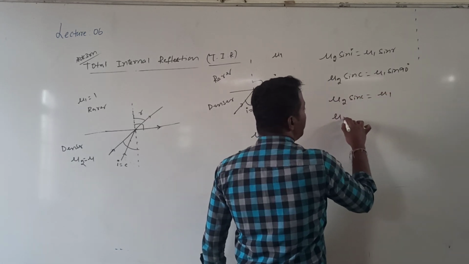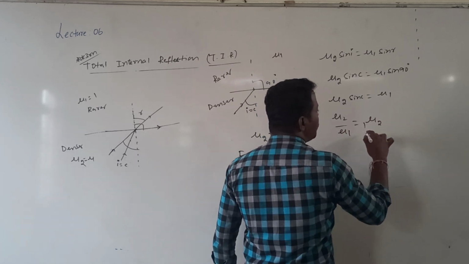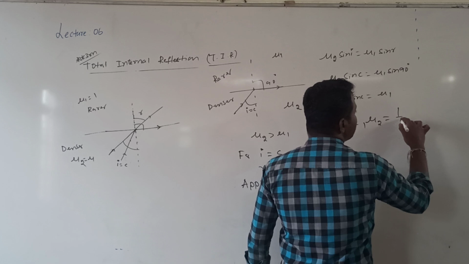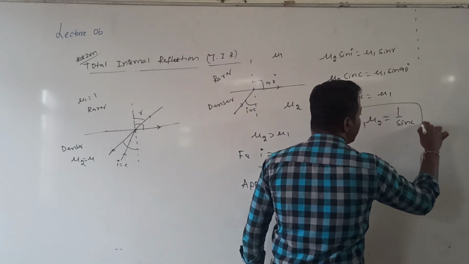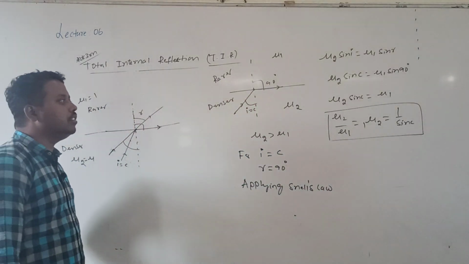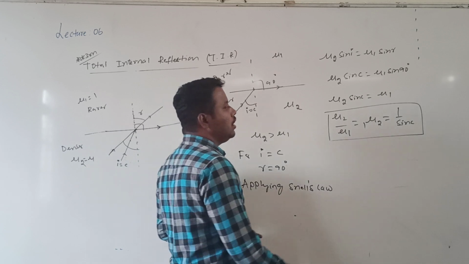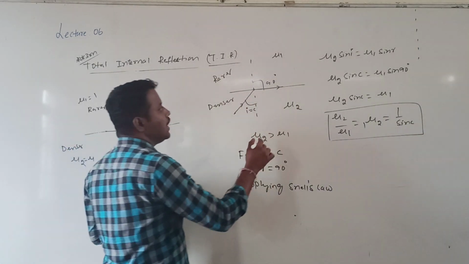From this, mu2 by mu1, which can also be written as mu21, is equal to 1 by sin c. What does it mean? The relative refractive index of the second medium with respect to the first medium is equal to 1 by sin c.